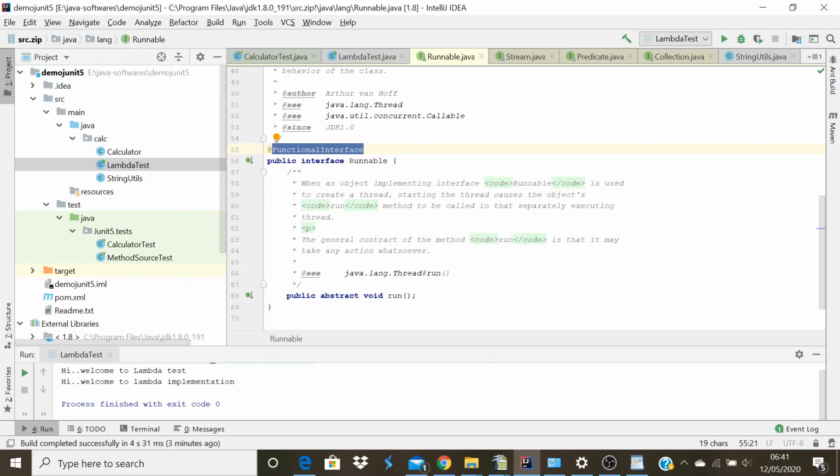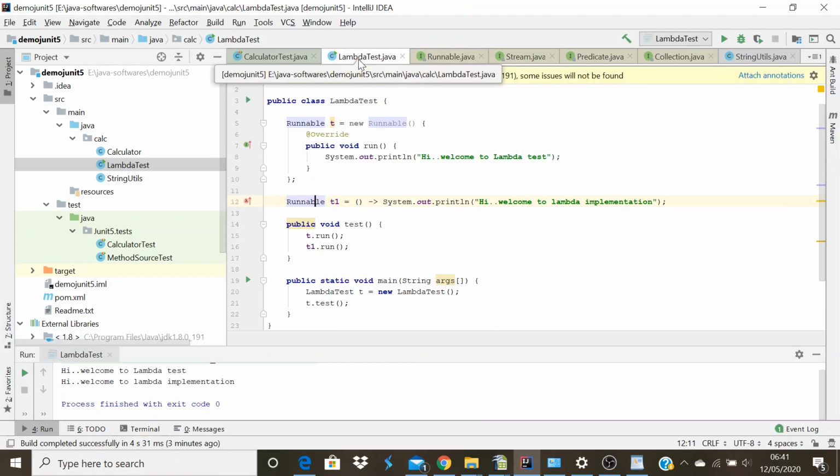If you have multiple abstract methods in the interface, then we cannot use lambda.